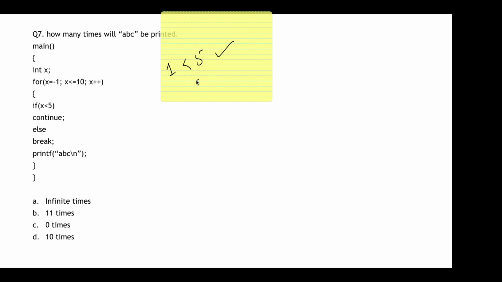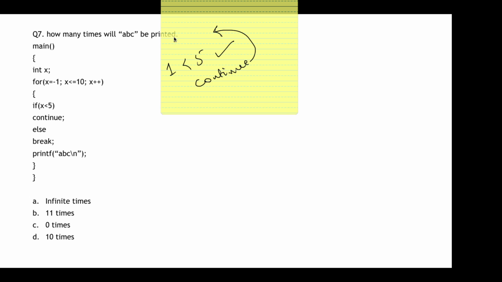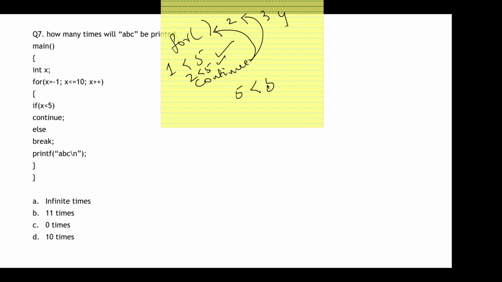So again what will happen? It will again continue and go back to the for statement. Here the x value has again changed to 2. So again 2 less than 5 is true. Again continue for 3, similarly 4. Once it reaches 5, 5 less than 5 is false. So what will happen? It will go to the else part.